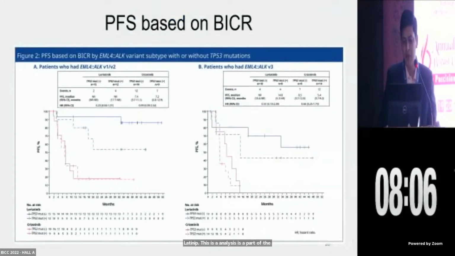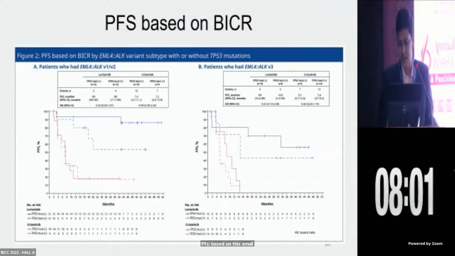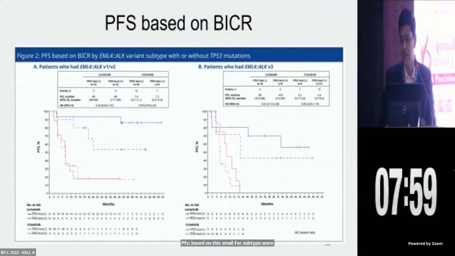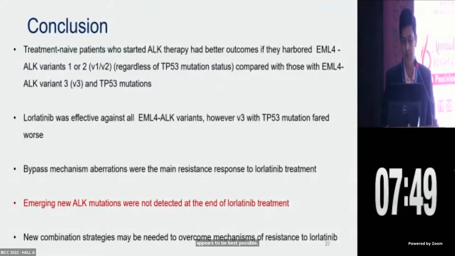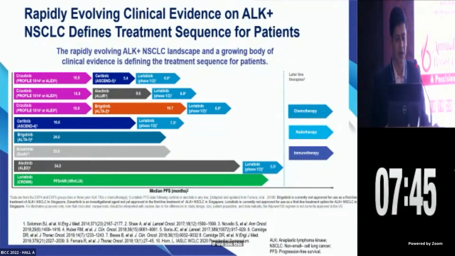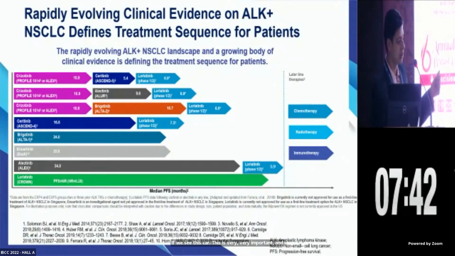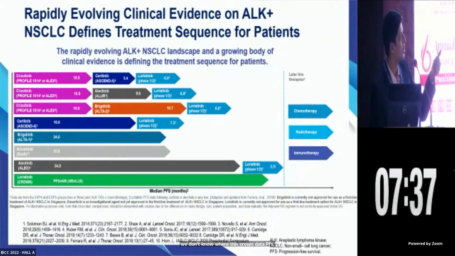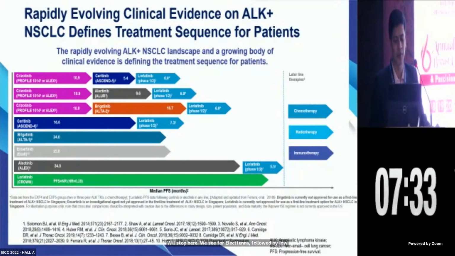And if we see the PFS based on the EML4-ALK subtype variants, it is very clear that variant 3 is also responding, but it is responding somewhat poorly, though lorlatinib appears to be the best possible drug in this scenario, despite poorer outcomes. If we see this curve, this is very, very important, and we don't know where this CROWN data PFS will stop. Here we see for alectinib followed by lorlatinib, the alectinib is able to offer around 35 months of PFS followed by 5 months of lorlatinib.